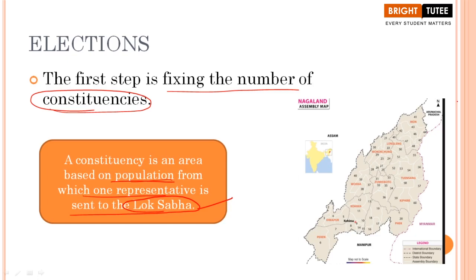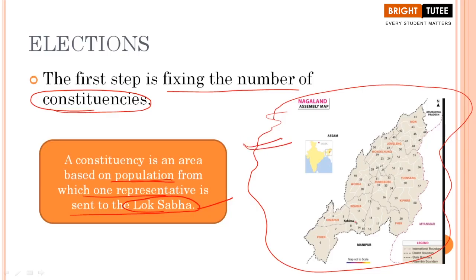Now here when we are talking about Nagaland, look at the map here students, you will find it in your book as well. The Nagaland assembly map. Can you see the map here? Yes, the map is visible here, right? So when we look at the map of Nagaland, look at the boundary here students. This is the boundary, right? Here this is Manipur, here it is Arunachal Pradesh, here it is Myanmar. So this is the boundary of Nagaland, we have to focus on that.